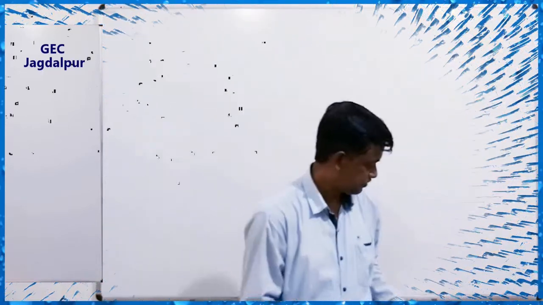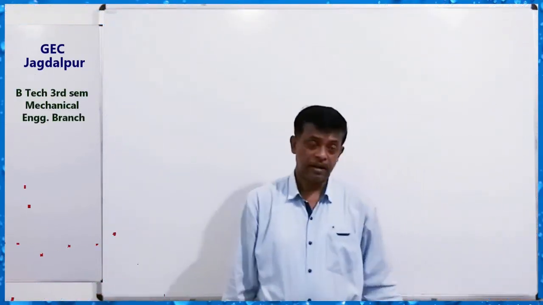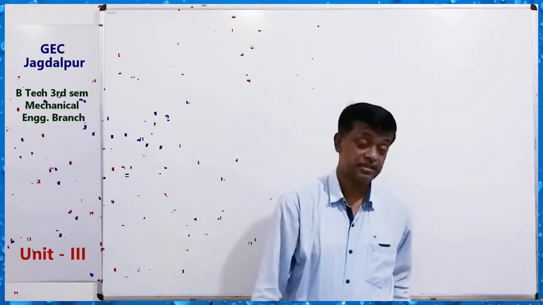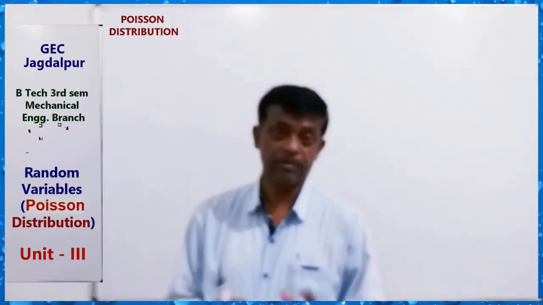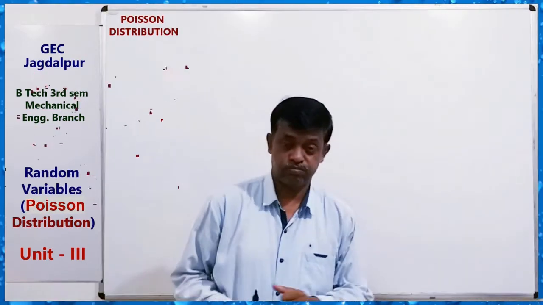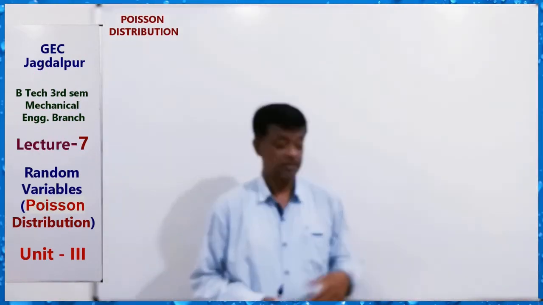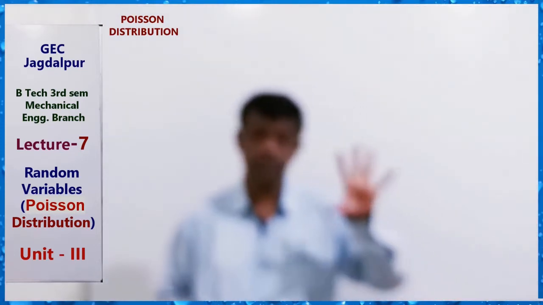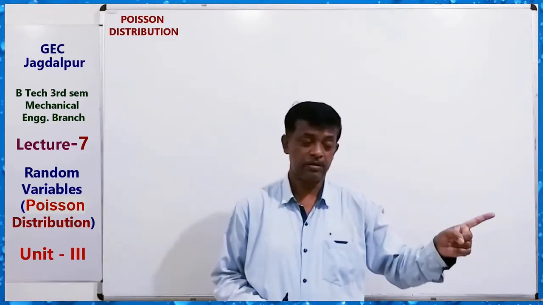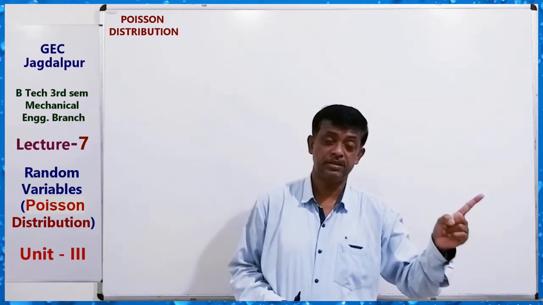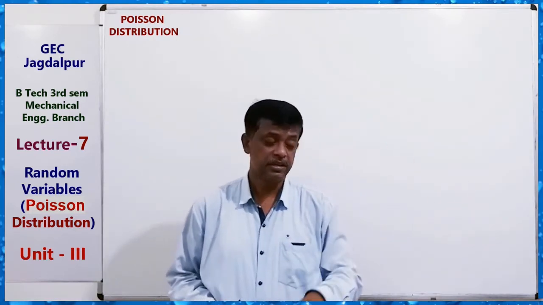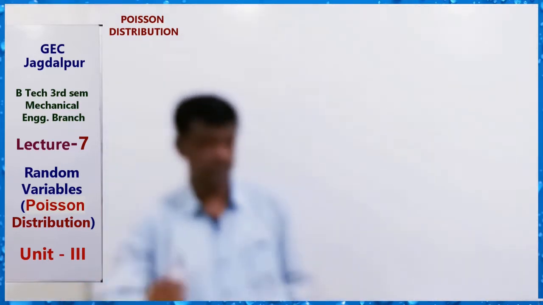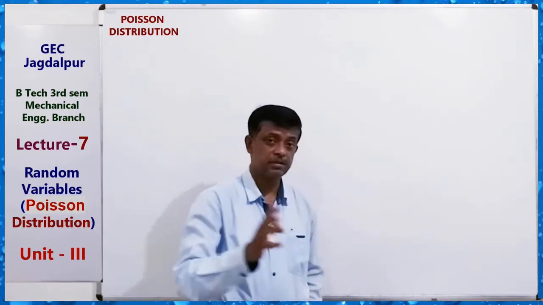Hello dear students, today I will discuss the Poisson distribution. In the previous class we completed the binomial distribution. There are two discrete probability distributions, the binomial probability distribution and the Poisson distribution, and the continuous probability distribution is the normal distribution. So the binomial distribution is completed.